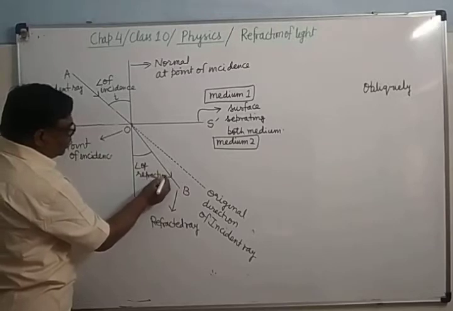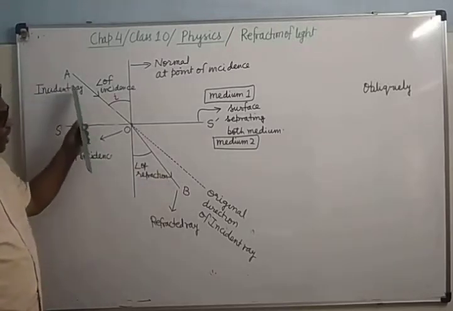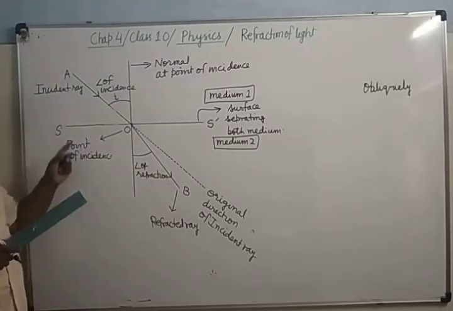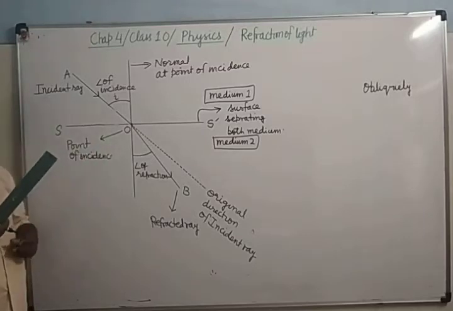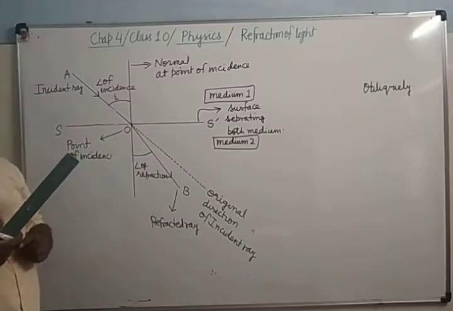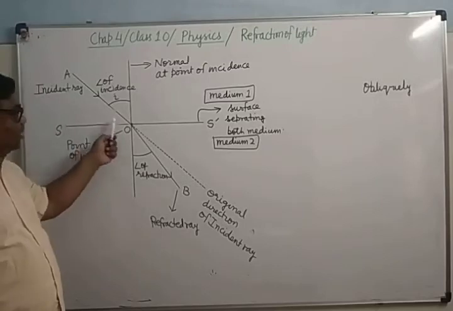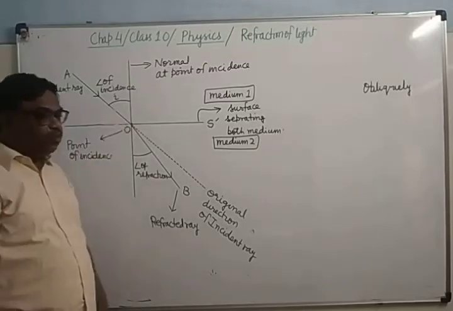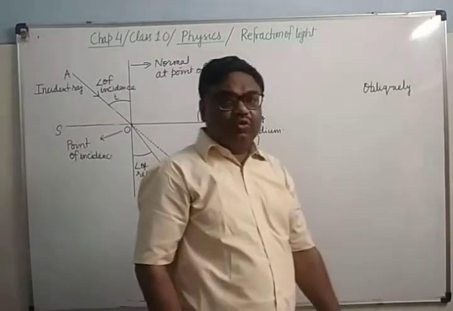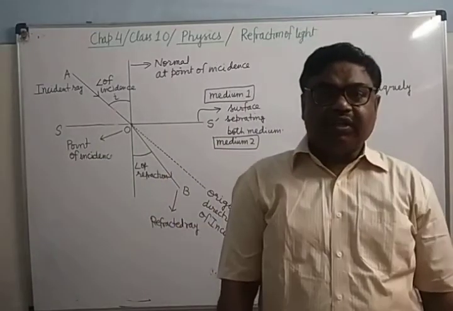So see here, when a ray of light goes obliquely from one optical medium to the other optical medium, then it deviates from its path at the surface separating both mediums. This phenomenon is known as refraction. What is refraction?